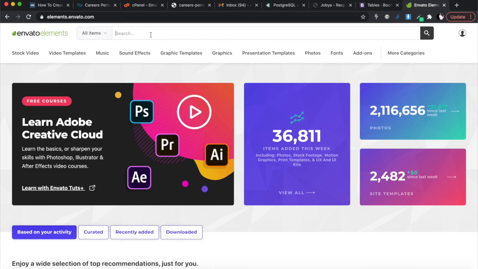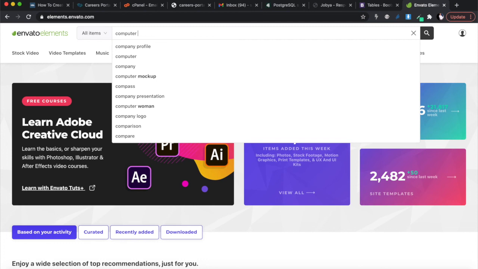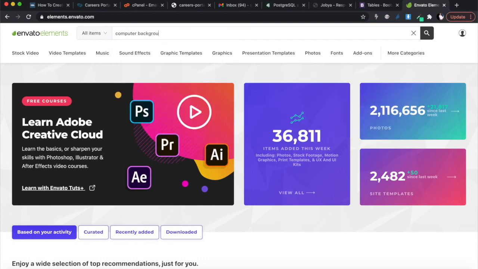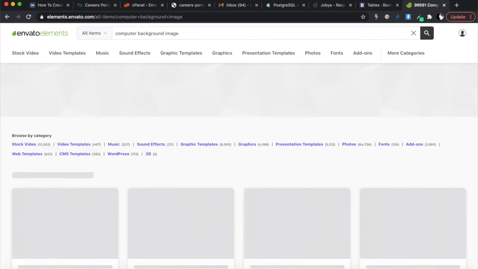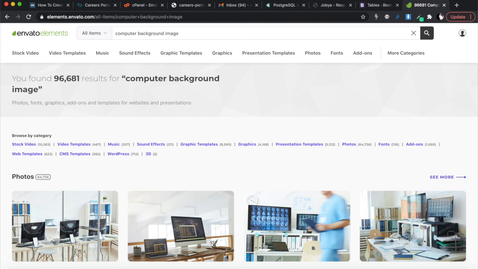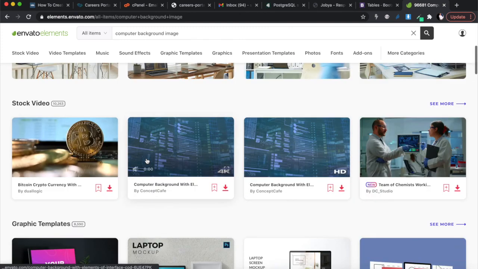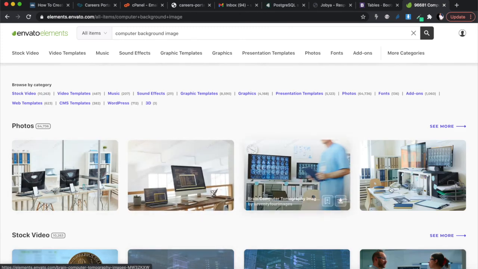So for a background image here, I'm just going to search something like computer background image. You'll get a couple of templates that come through, because I want to get something like this, for example, to cover the background image over there.